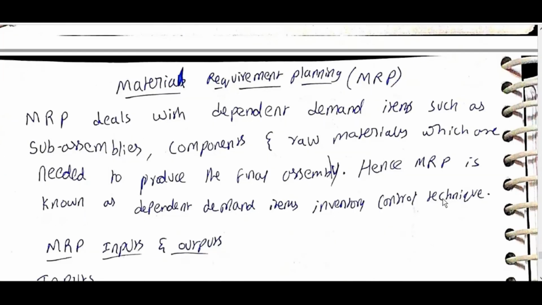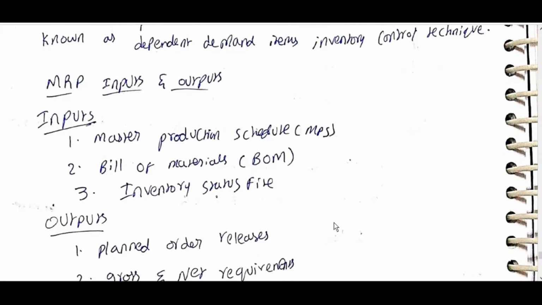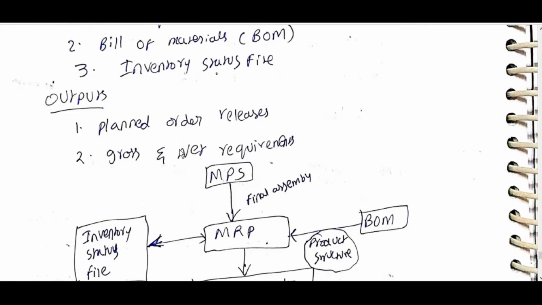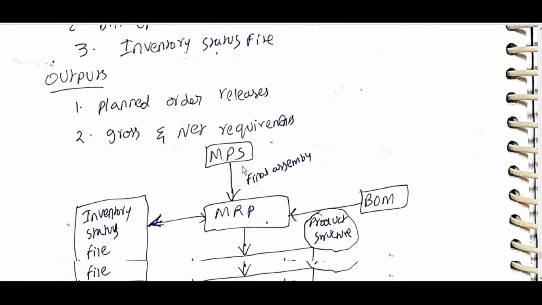Material requirement planning. MRP deals with the dependent demand items such as sub-assemblies, components, and raw materials which are needed to be produced in the final assembly. Hence, MRP is known as dependent demand items inventory control technique. MRP inputs and outputs. Inputs: master production schedule, bill of materials, inventory status file. Outputs: planned order releases, gross and net requirement.